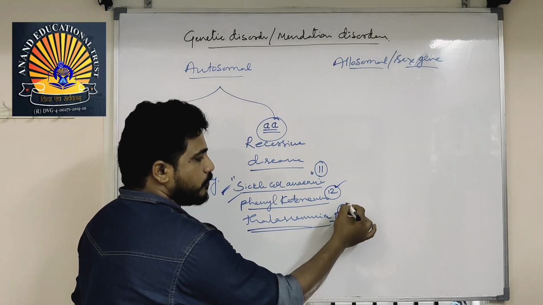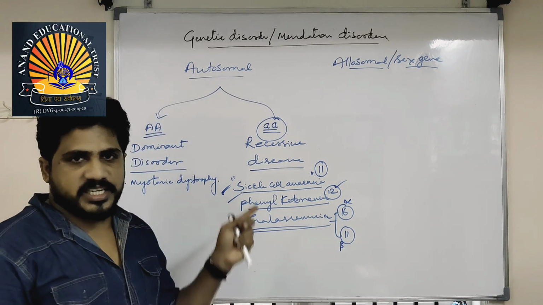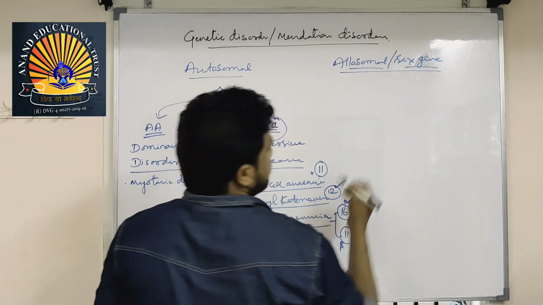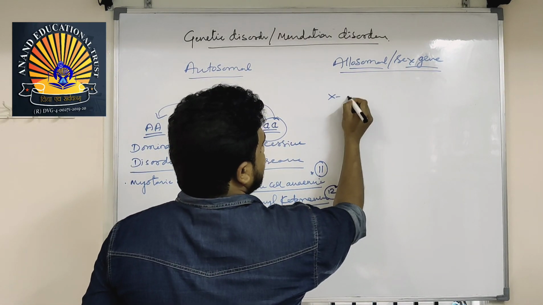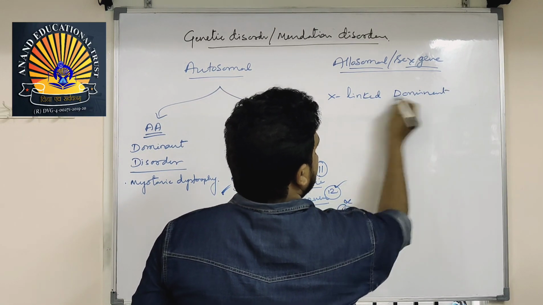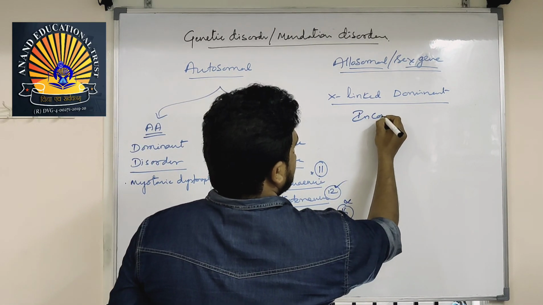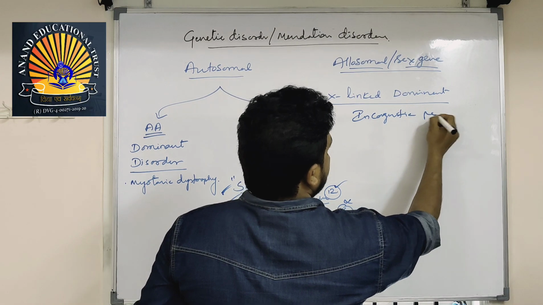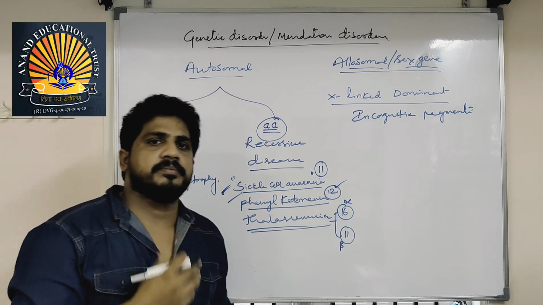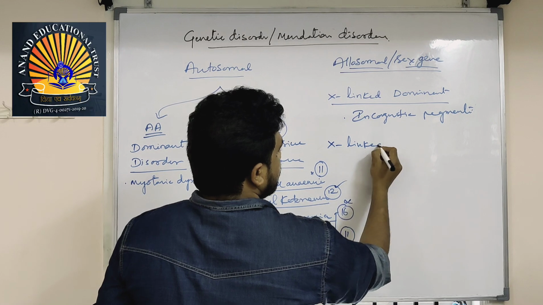Thalassemia is of two types: the alpha type is on the 16th chromosome, and the beta type is on the 11th chromosome. Each and everything will be discussed in depth. On the other side, allosomal disorders may be X-linked dominant, for example incontinentia pigmenti. So improper pigmentation, dots will be there on the skin. Whereas for X-linked recessive disease or disorder,